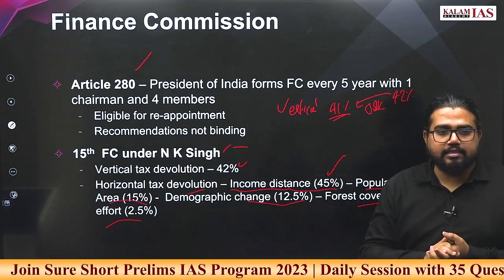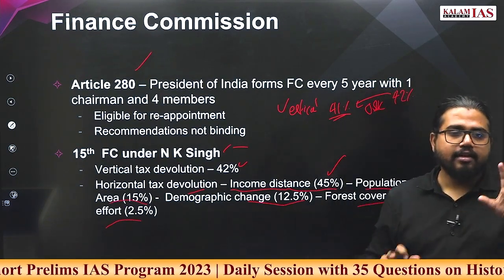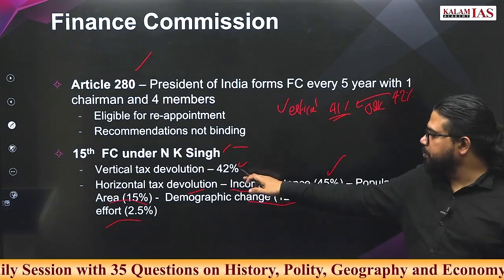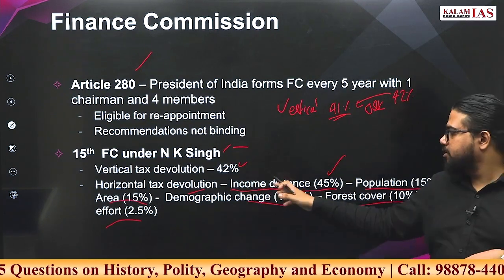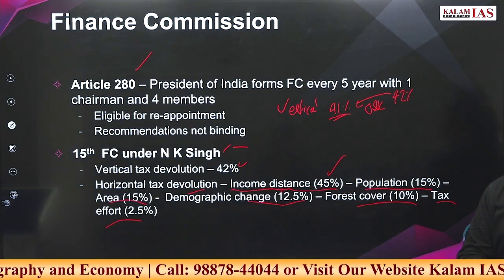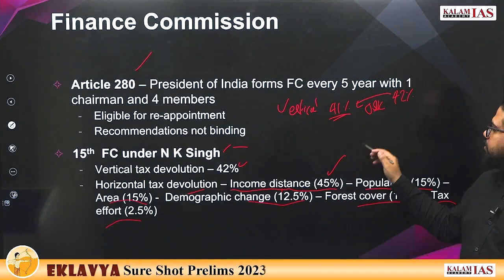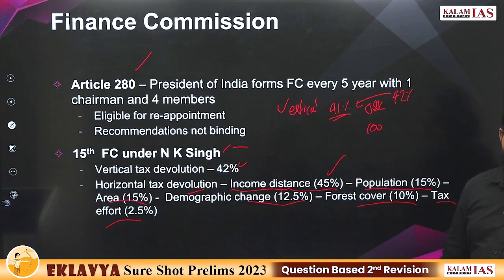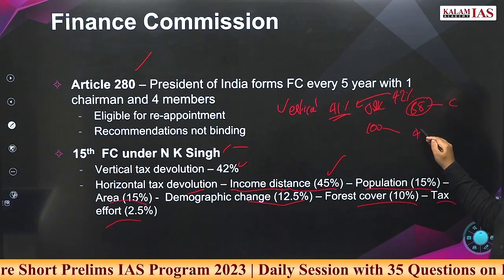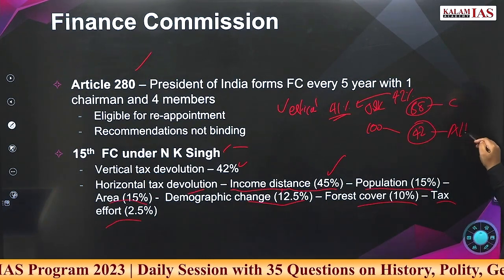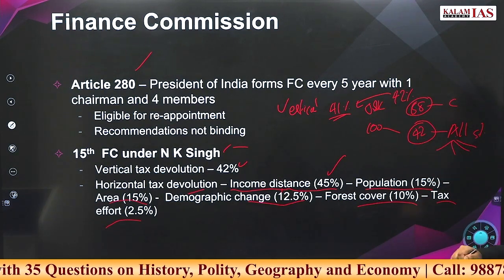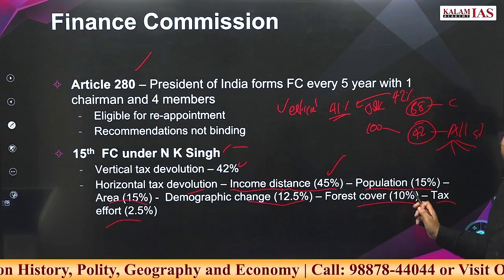How much different states should get, like how much Kerala should get, how much UP should get, will be decided based on a formula of all of this. Out of this 42%, how much each state should get depends on these factors. No, 100 rupees to devolve. 58 rupees the Center will keep. 42 rupees you have to distribute with all states. Now out of this 42, how much each state will get will be based on these factors.